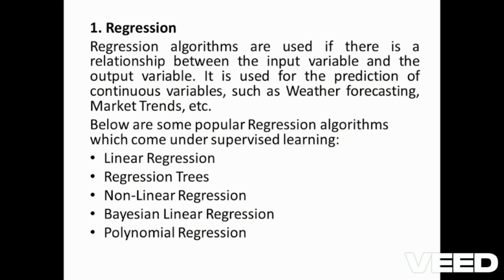The price of a particular product rises when another product's price increases. It will affect the other product, and then that product's price will also increase. For example, if the crude oil price increases, then the gold price will also increase. So market trends are based on this type of regression.